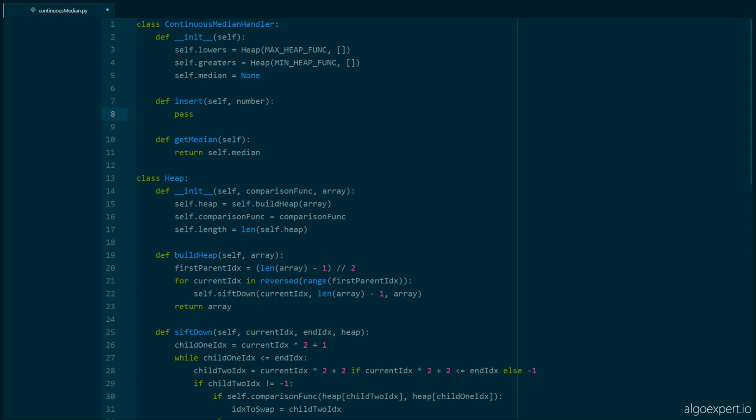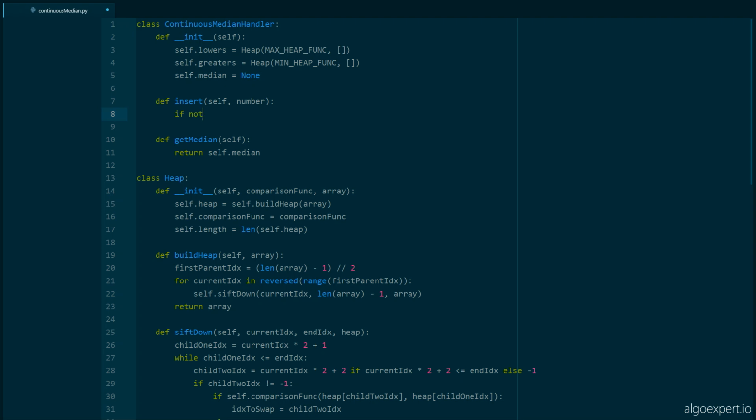Now let's dive into this insertion method. So recall that during the conceptual overview, whenever we wanted to insert a number in one of the heaps, we first compared the value of the number to the lower half. We arbitrarily picked the lower half as kind of the comparison point. And so what we're going to want to do here is exactly that. First, we're going to check if the lower half even has numbers. If it doesn't have numbers, then that's kind of what we did when we inserted our very first number. We just arbitrarily insert it in the lower half.